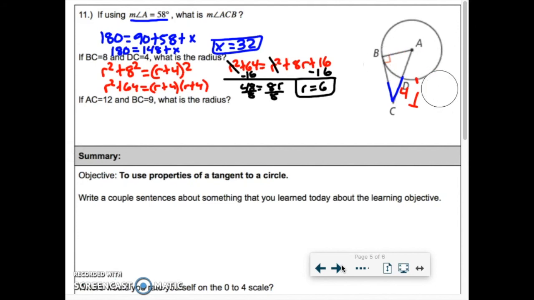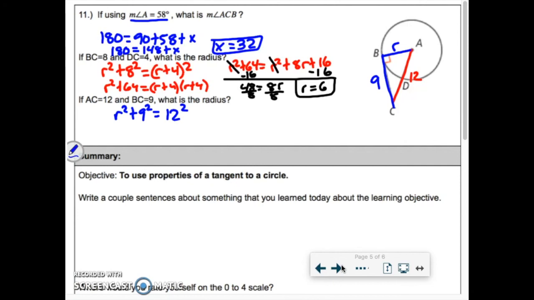So if I change the numbers a bit, this one's saying if AC is 12 and BC is 9, what is the radius? So now they want this radius here. So this one is a little bit easier because they gave us that entire side length. We have r squared plus 9 squared equal to 12 squared.